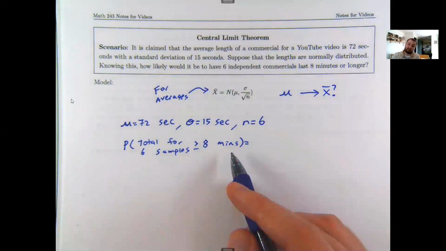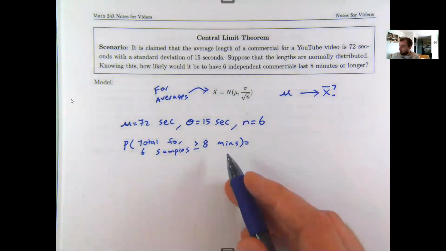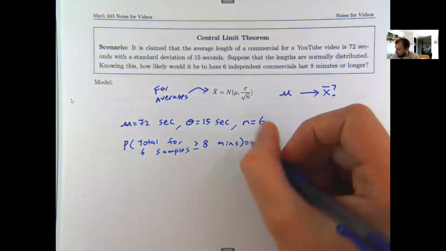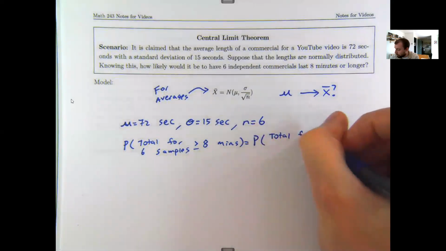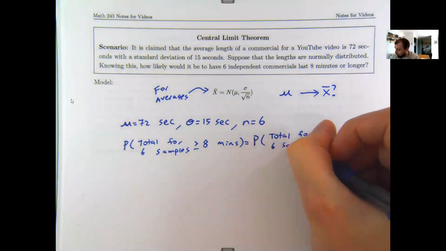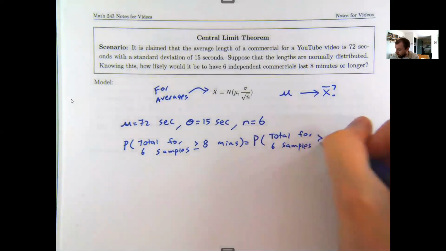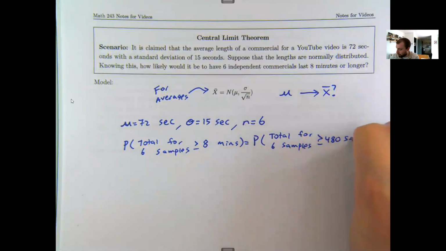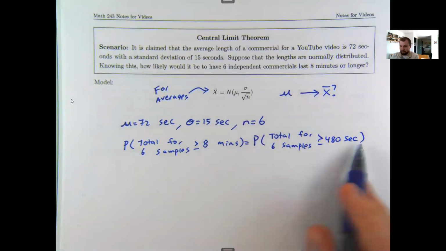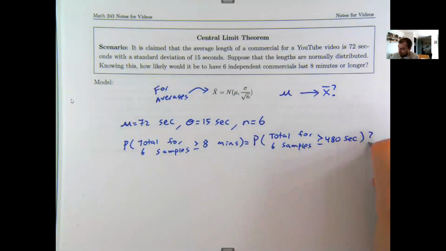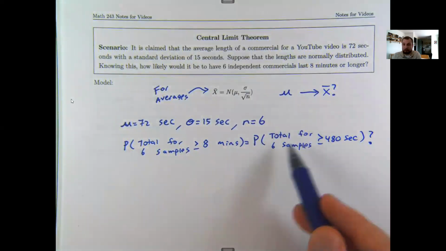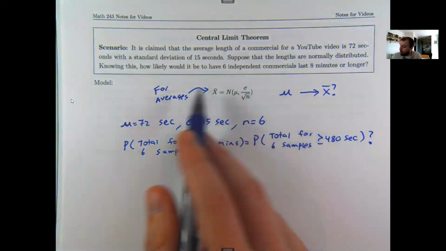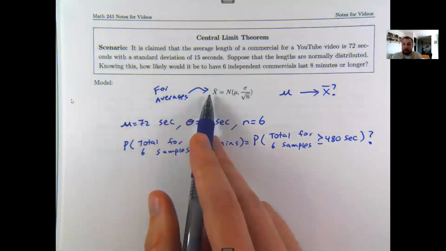I'm remembering that there are 60 seconds in a minute. So if I do 60 times 8, this is really the same thing as saying, what is the probability that the total for the 6 samples is 480 seconds or more? Just converting minutes to seconds. Now I have a second issue, and I would say it is actually bigger than the first one. This is a question about totals, but this model above only knows how to answer questions about averages.